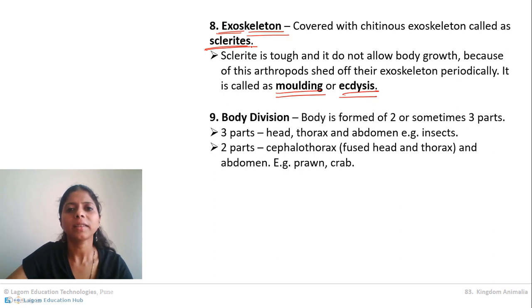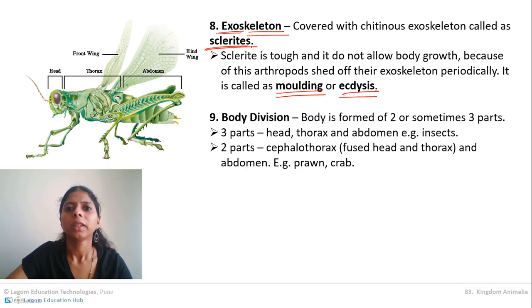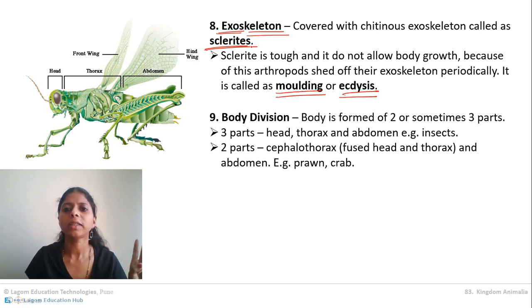Now the next characteristic is about its body division. Body is usually divided into three parts. When we see a cockroach, there is a head, there is a thorax from where the wings come out, and there will be the abdomen. So the body is divided usually into three parts: head, thorax and abdomen.